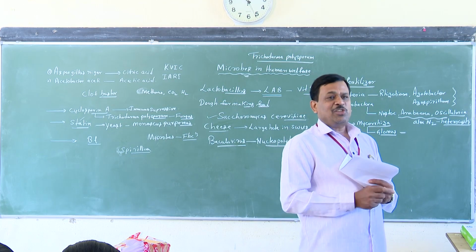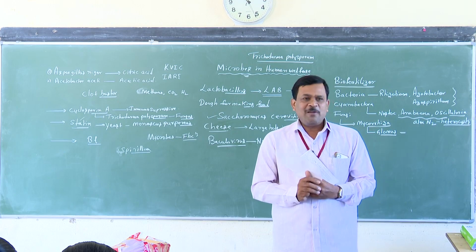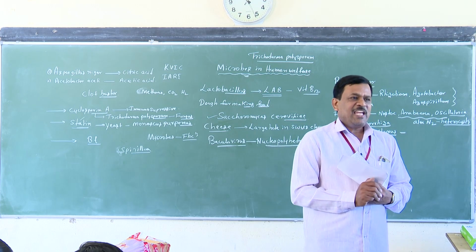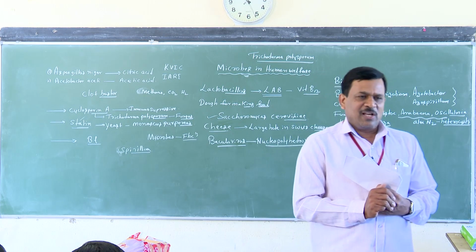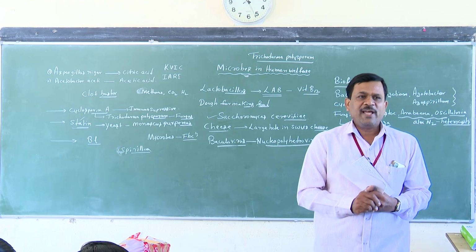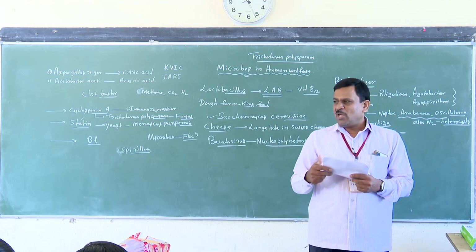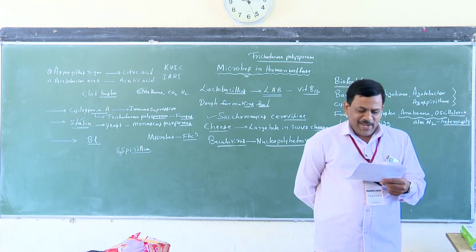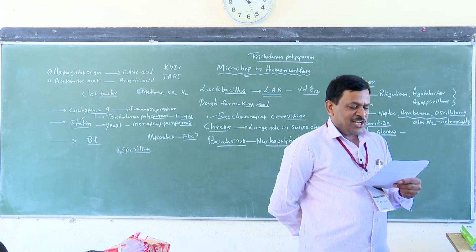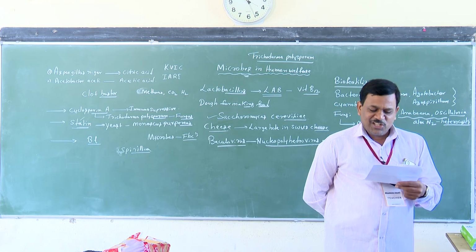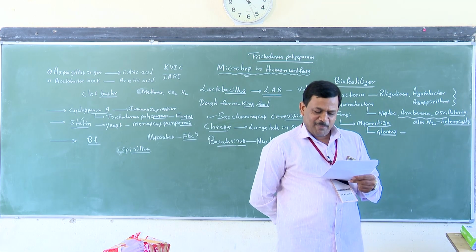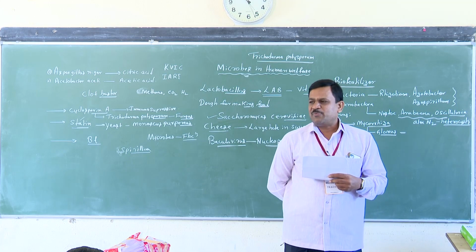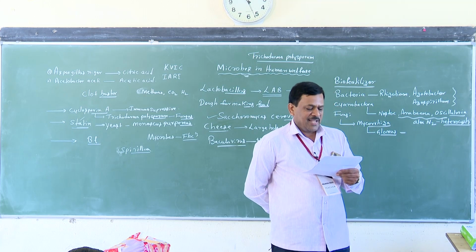Wine and beer, without distillation; whiskey, brandy, rum, with distillation. Yes or no, students? Two types. Which one is the correct answer? A is the correct answer.